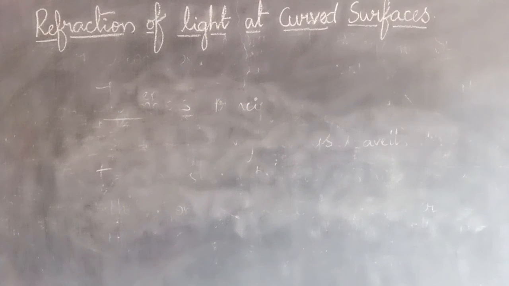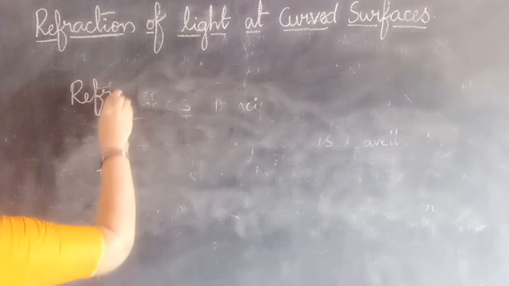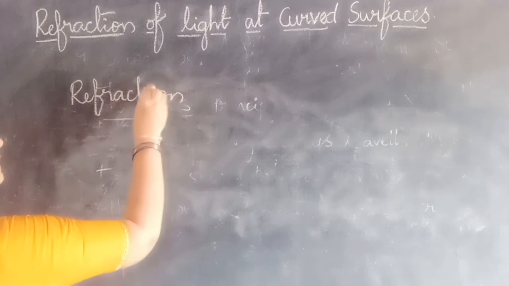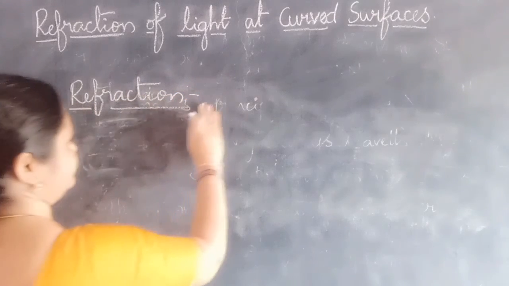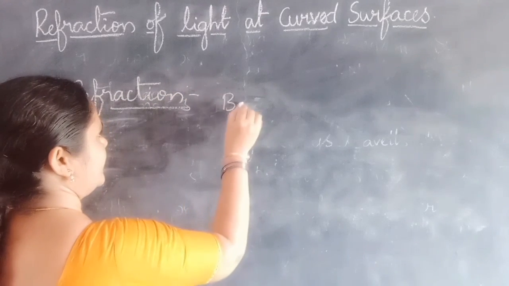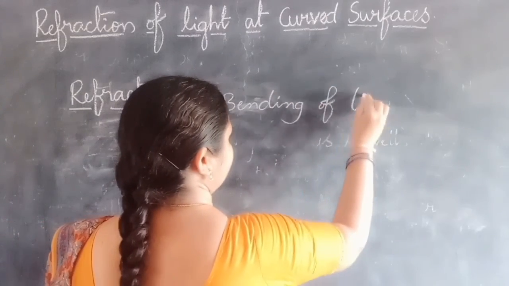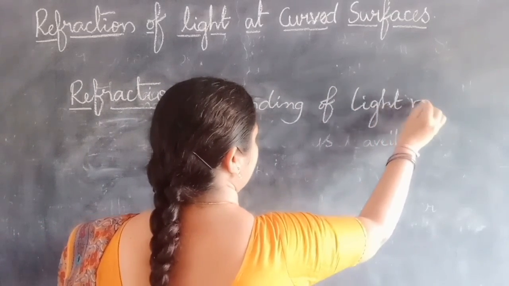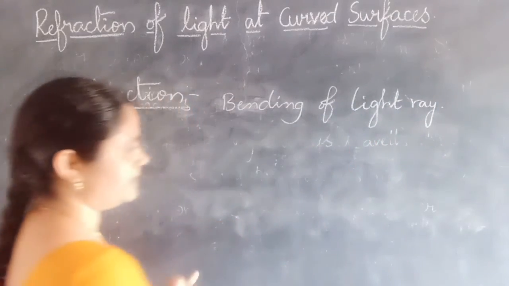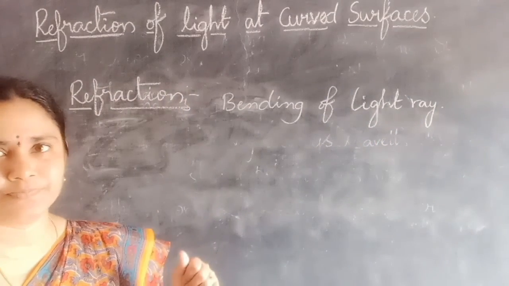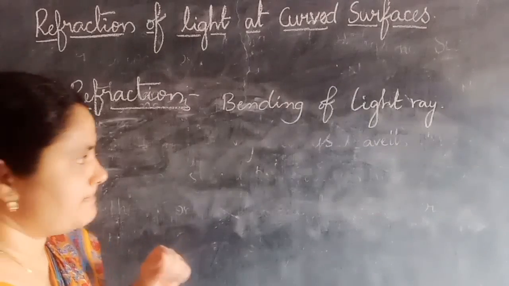Here we observe the refraction of light ray is the same for plane surfaces and curved surfaces. What is refraction? Bending of light ray when it is passing from one medium to another medium. First we see what is the behavior of light when it is passing.